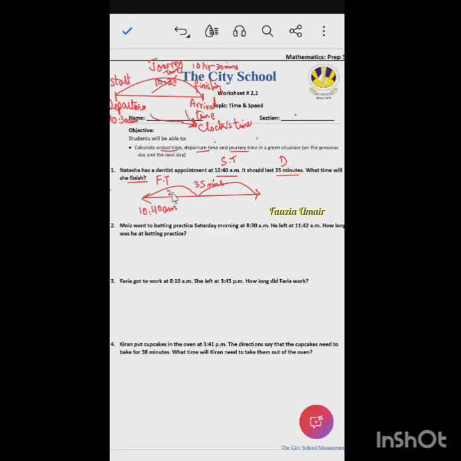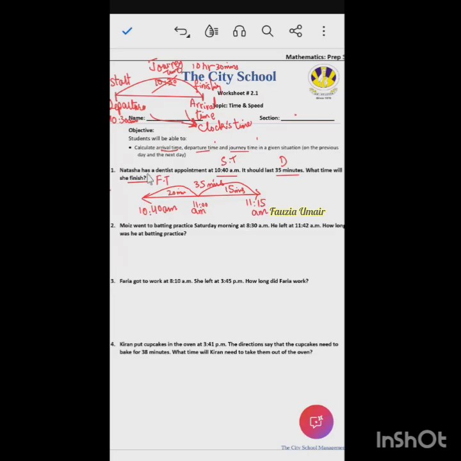So first 20 minutes, after 20 minutes, the time on the clock would be 11. So it's up to you how you make this timeline. It's totally up to your choice. So if you add 20 minutes to this time, then it would be 11 a.m. on the clock, right? So we are left with 15 more minutes. So I'm dividing this time interval into two parts so that I'm easily calculating the finishing time. It's up to you what you want to do, right? If you want to take a quick jump of 35 minutes, that's also fine.